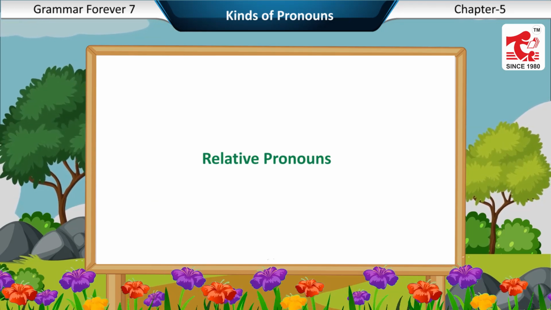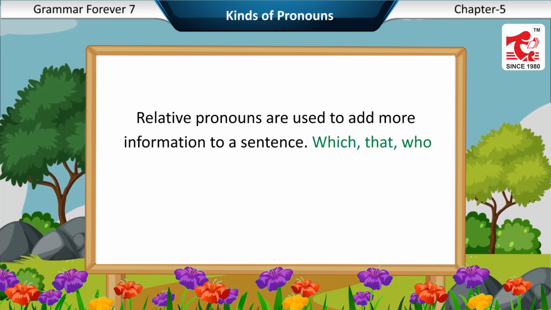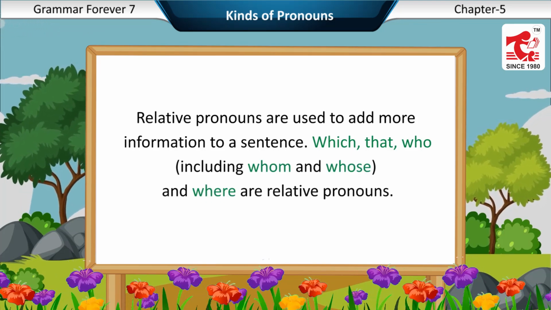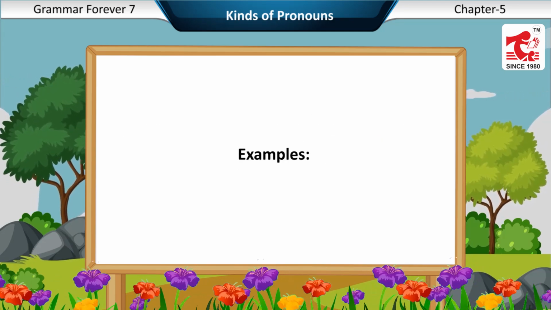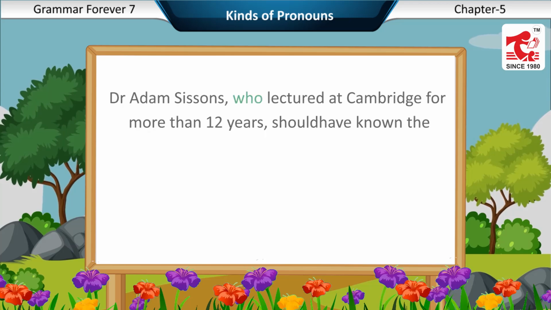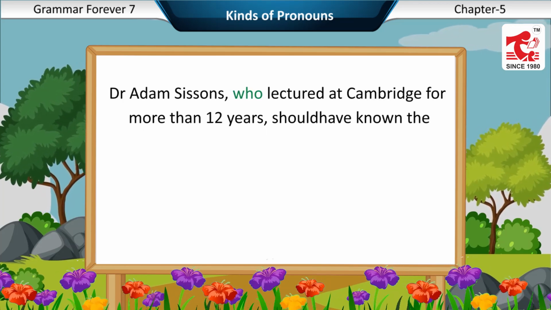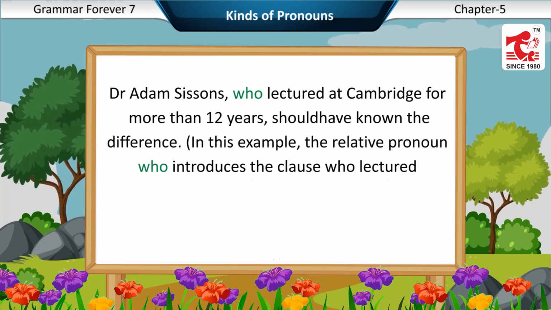Relative pronouns. Relative pronouns are used to add more information to a sentence. Which, that, who, including whom and whose, and where are relative pronouns. Examples. Dr. Adam Sissons, who lectured at Cambridge for more than 12 years, should have known the difference.